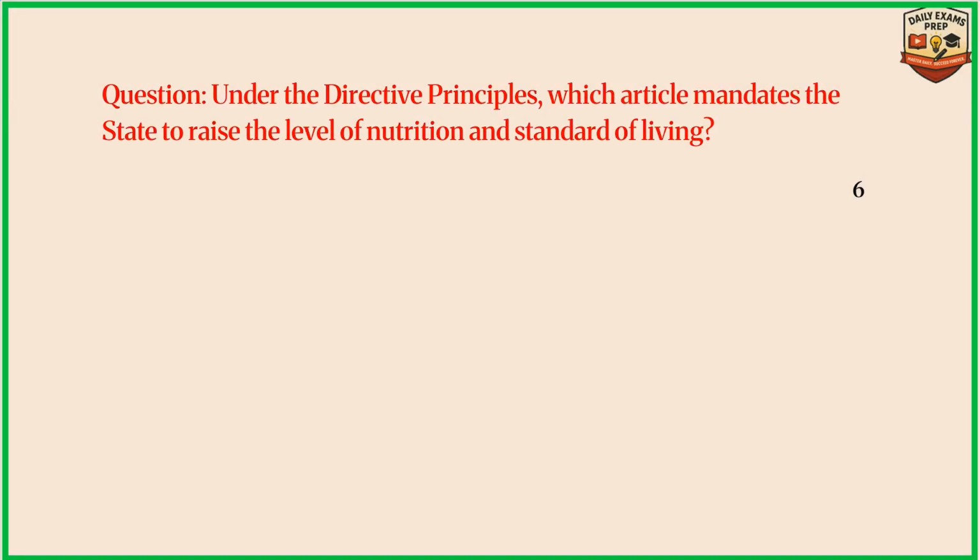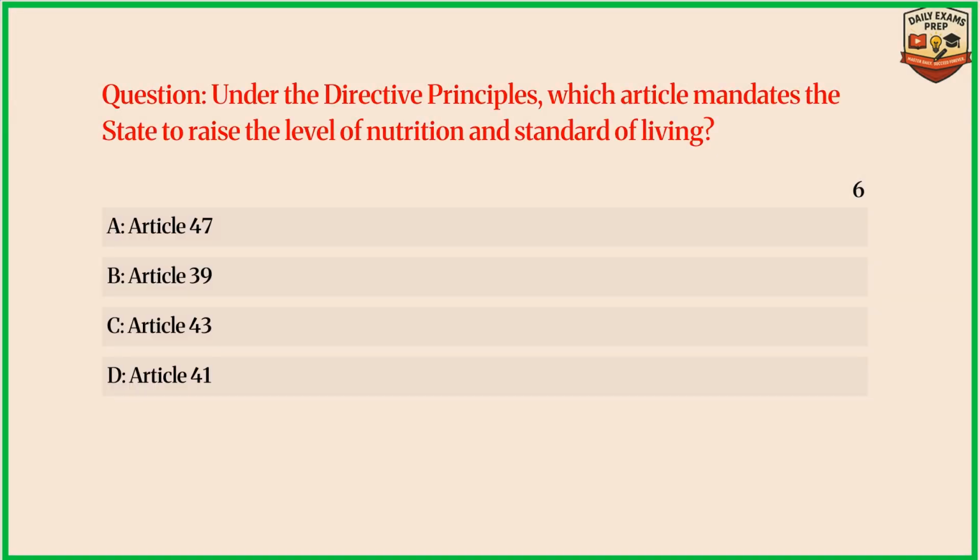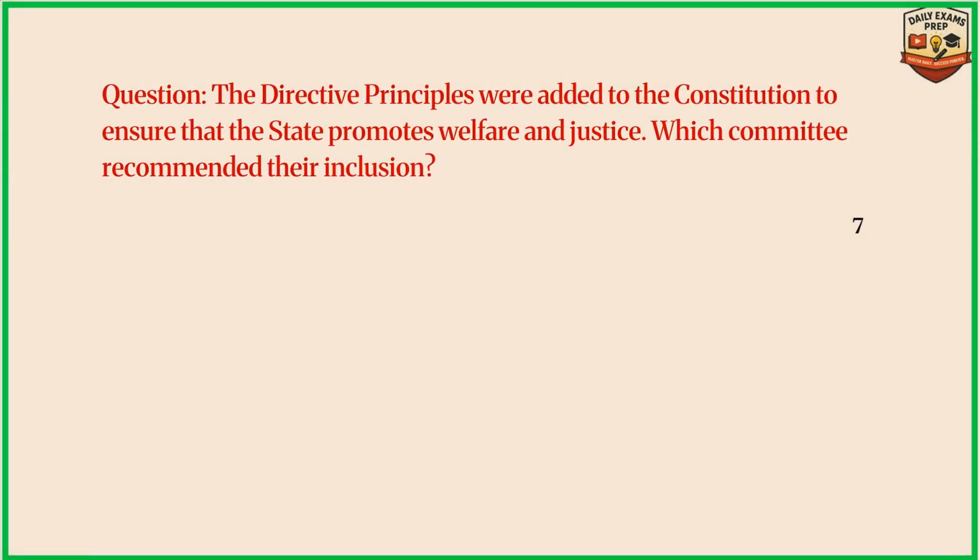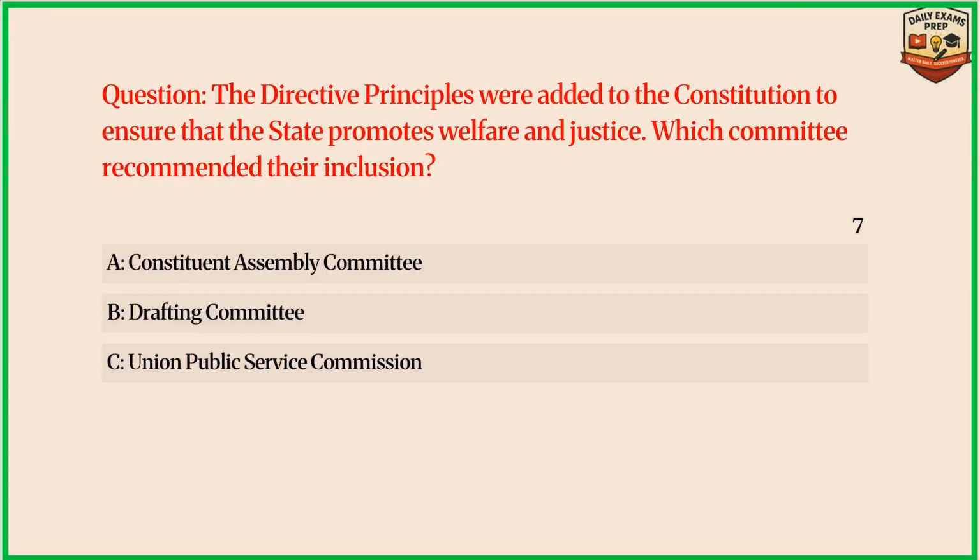Question: under the directive principles, which article mandates the state to raise the level of nutrition and standard of living? Answer A. Article 47. Question: the directive principles were added to the Constitution to ensure that the state promotes welfare and justice. Which committee recommended their inclusion? Answer B. Drafting Committee.